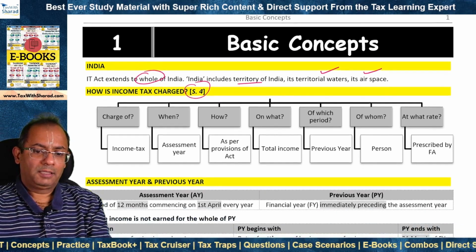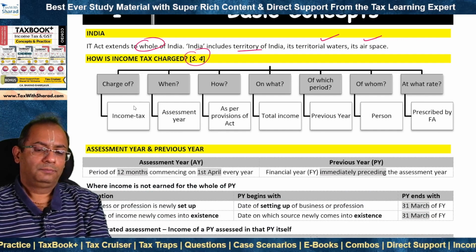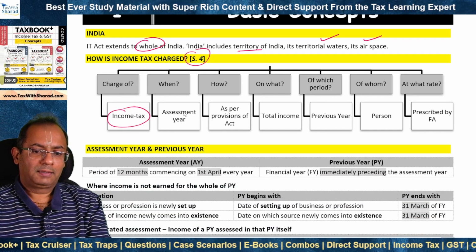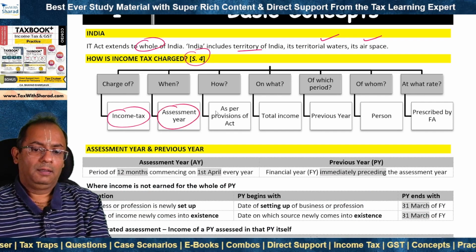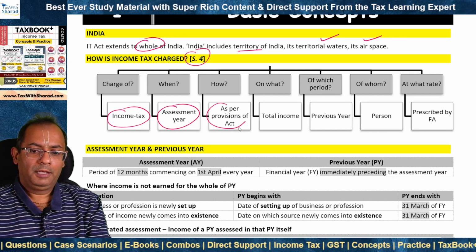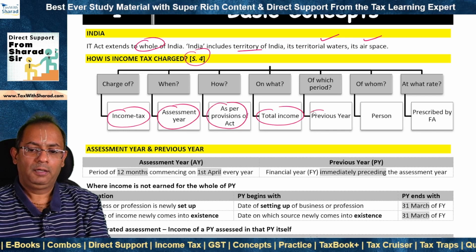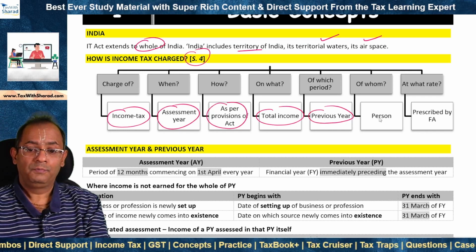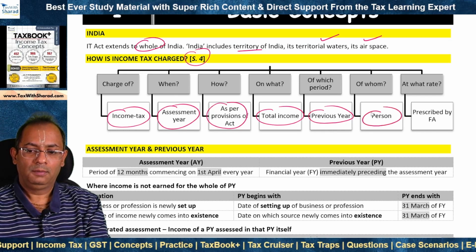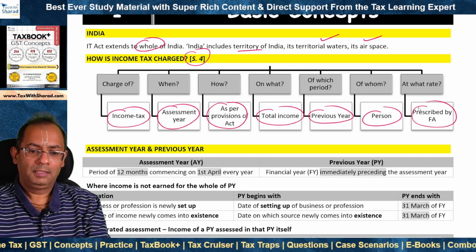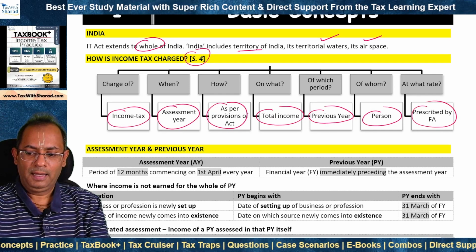And how is income tax charged? By virtue of section 4, the charge is of income tax and it is charged when? In the assessment year. How? As per the provisions of the Act. On what? On the total income. Of which period? Of the previous year. Of whom? Total income of whom? Of a person. And at what rates? As prescribed by the Finance Act.